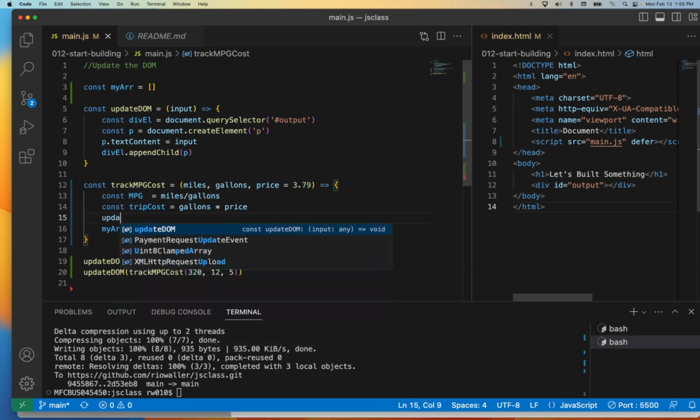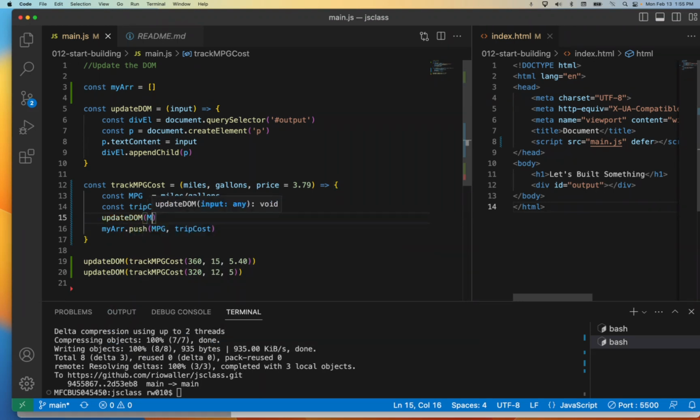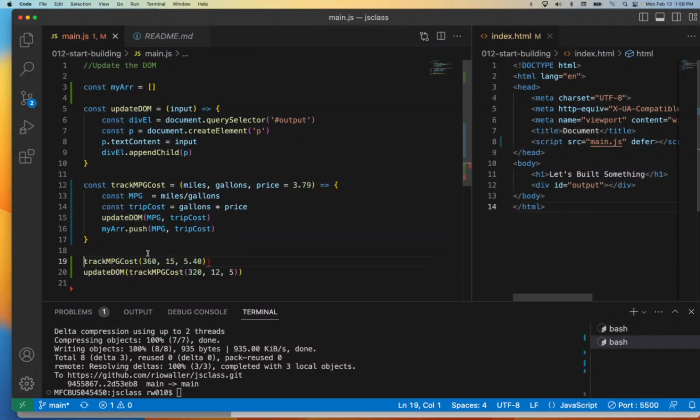I could call update DOM. I could pass it MPG, right? MPG, and I could pass it trip cost, and then I could push those. Okay. Now, if I do it that way, what would need to change? What could change down here? Because if I call it inside of the function, what would change by the way I'm calling it here? So I would no longer have to call it here because I'm calling it from within the function.